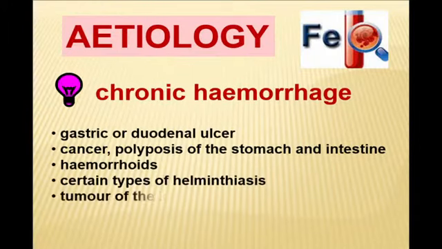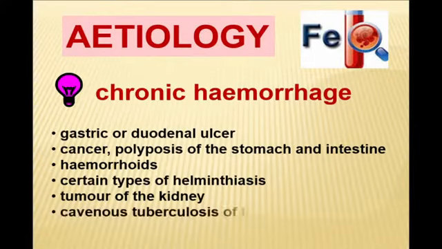We must remember about parasites. If there is no problem with the gastrointestinal tract, we will obligatorily examine the kidney, because we remember the kidney takes part in hematopoiesis due to synthesis of erythropoietin, and chronic kidney disease is first of all manifested with anemia, iron deficiency anemia.